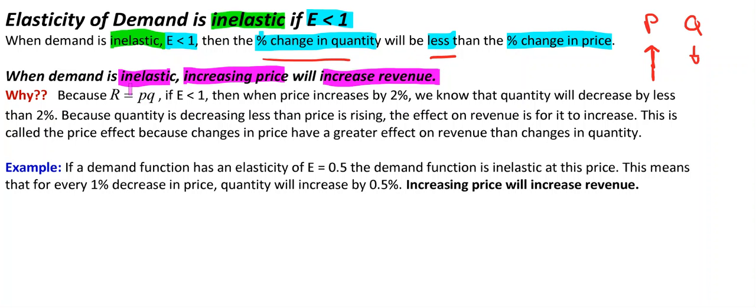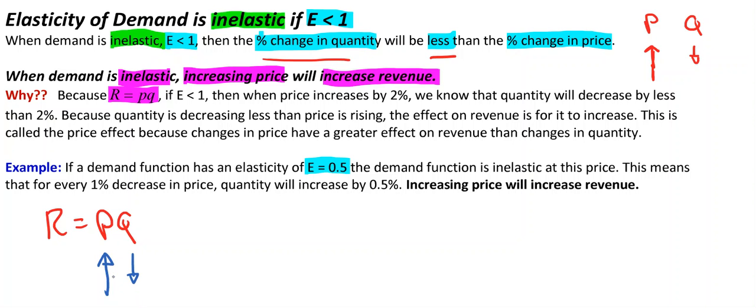So again, we can show this through our relationship with R equals P times Q. So let's go right to the example. R is equal to P times Q. So if we have an elasticity of 0.5, that means if price goes up this much, then quantity demanded is going down half of that, 0.5.